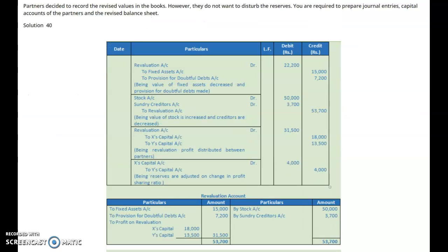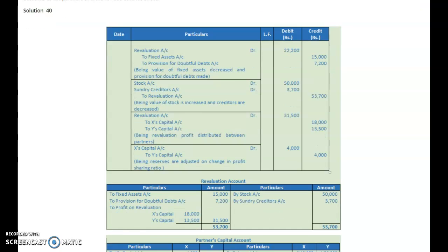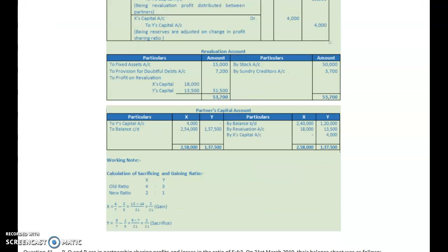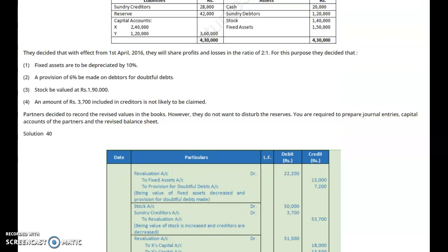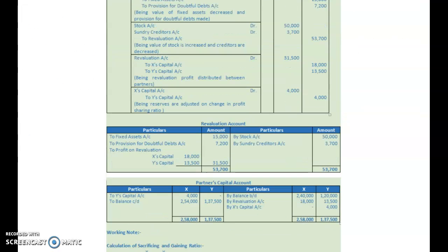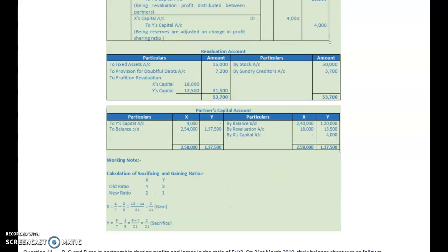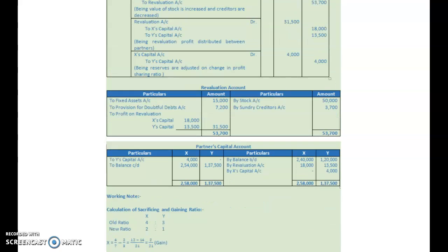As X is gaining, X is given a debit, Y is sacrificing, Y is given a credit. How is this 4,000 calculated? 42,000 into 2/21. 42,000 is the amount of reserve, 2/21 is the ratio of gaining and sacrificing. Accordingly, the entry is recorded this way with rupees 4,000.